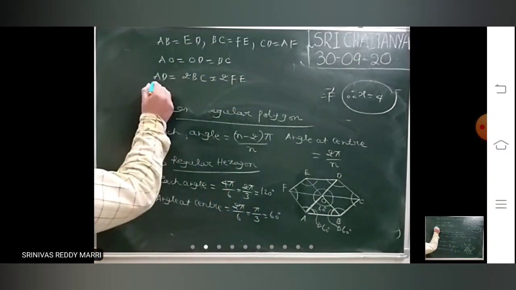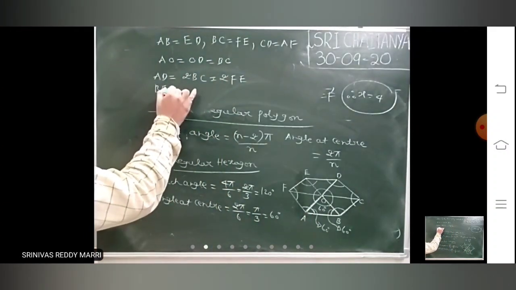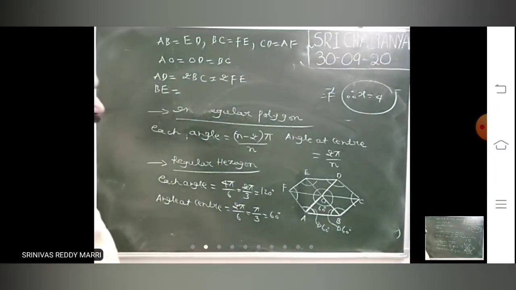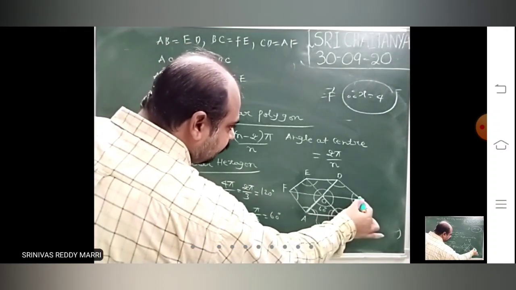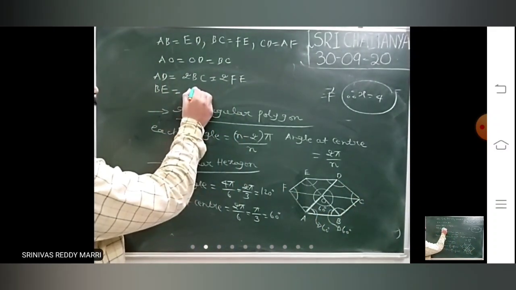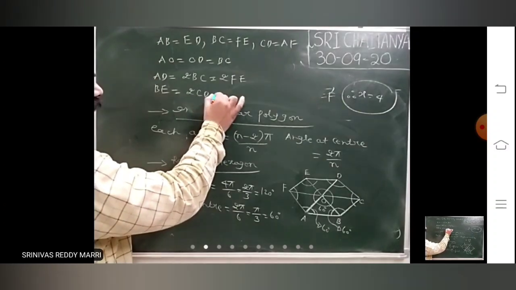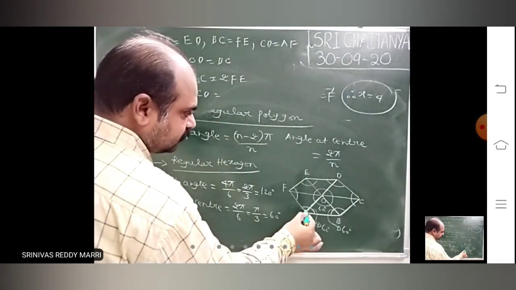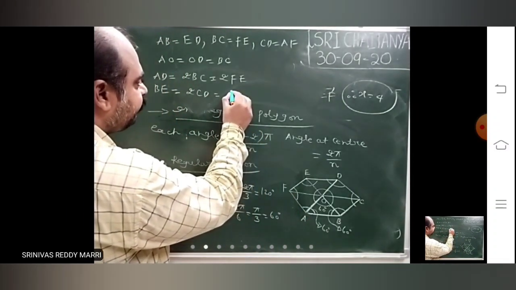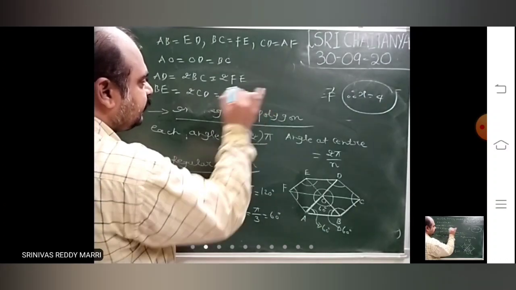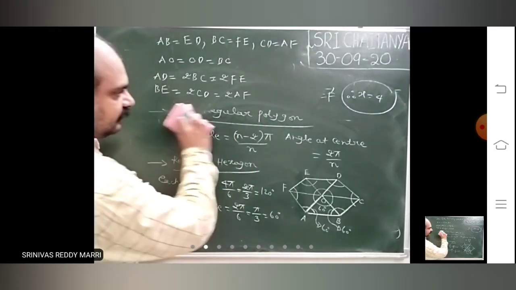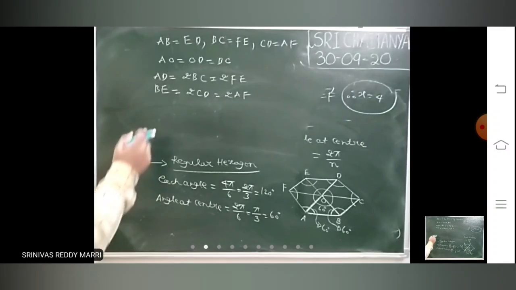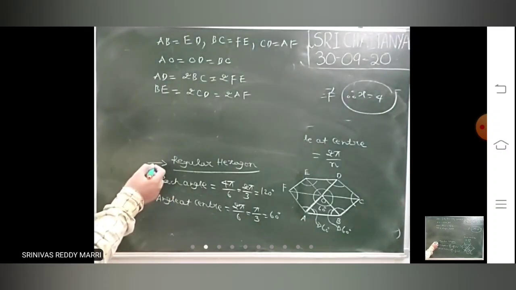Similarly, BE is twice CD, that is also equal to twice AF. All the lengths will be equal and parallel. AD parallel to BC.